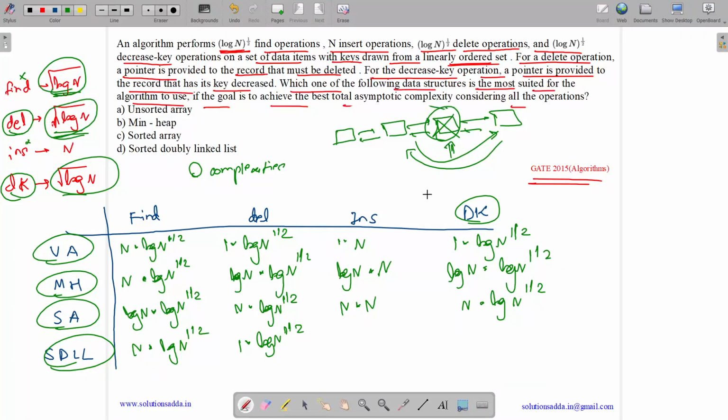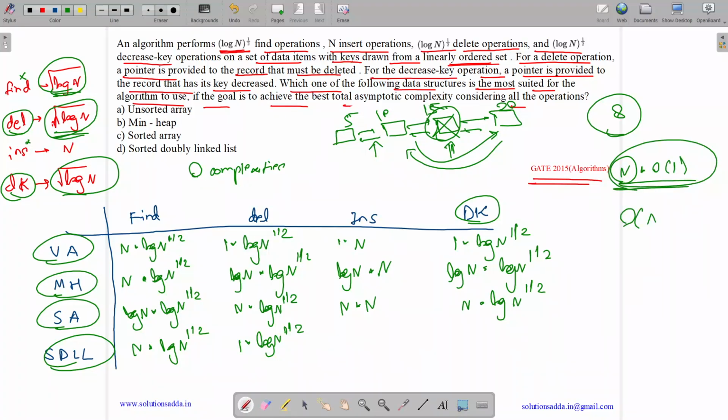Now we have insert operations. So we insert at any position. Suppose we have 5, 10, 15 and 20, and we want to insert 8. Then we find the actual position in order of n, and then insert in that position in order of 1. So for one insert it takes order of n. How many inserts do we have? We have n inserts, so it's n into n.